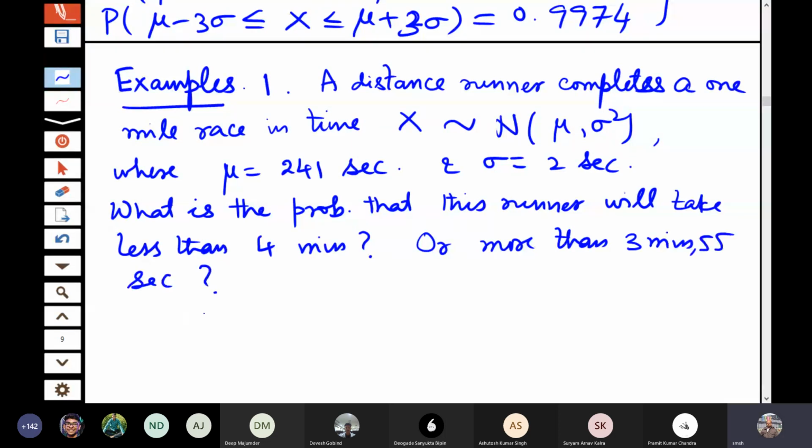These are some of the questions that we are posing based on this normal distribution. So the first question is, what is the probability he will complete in less than 4 minutes?